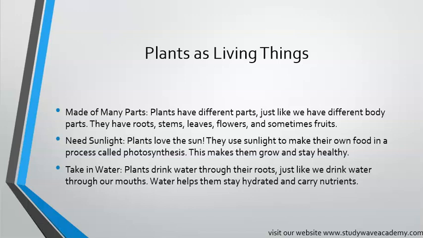Need sunlight. Plants love the sun. They use sunlight to make their own food in the process called photosynthesis. This makes them grow and stay healthy. So sunlight is used to make their own food, a bit like how we eat to get energy.